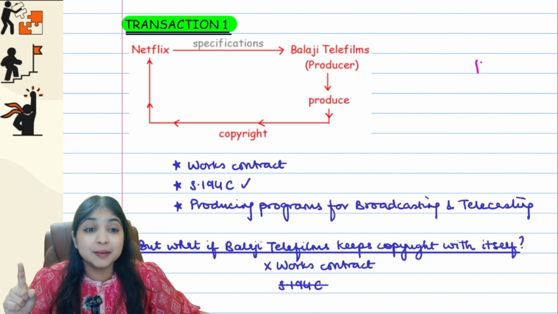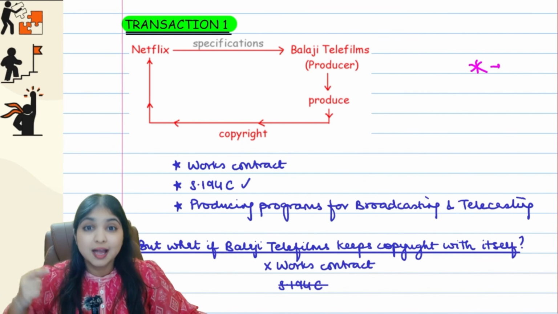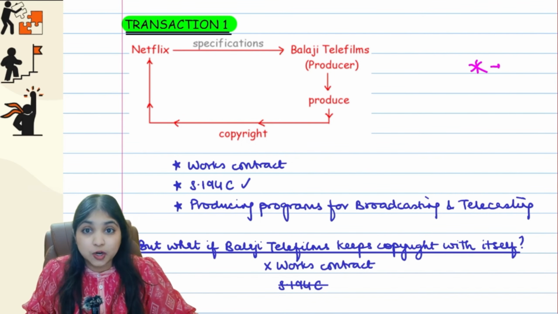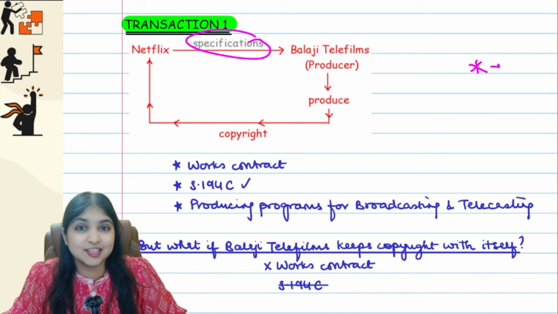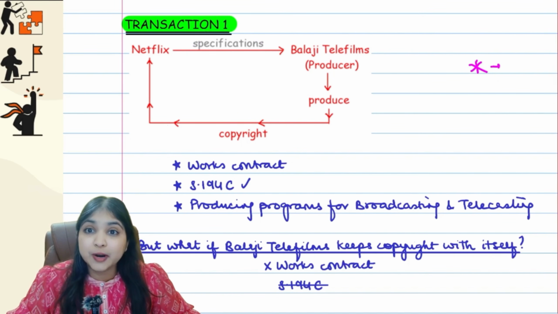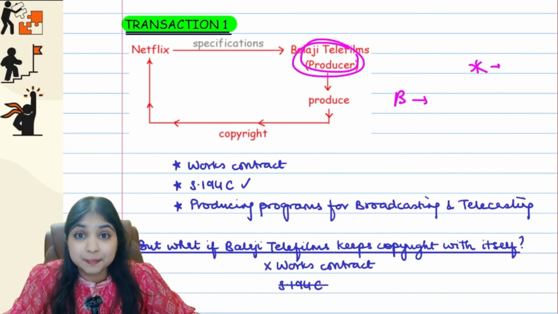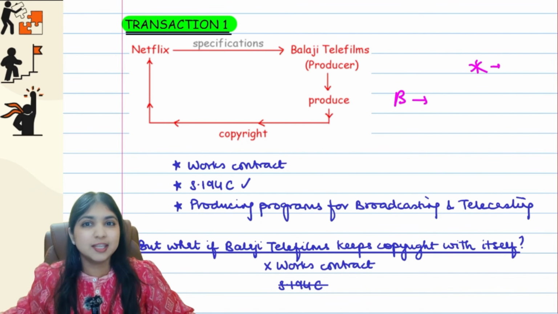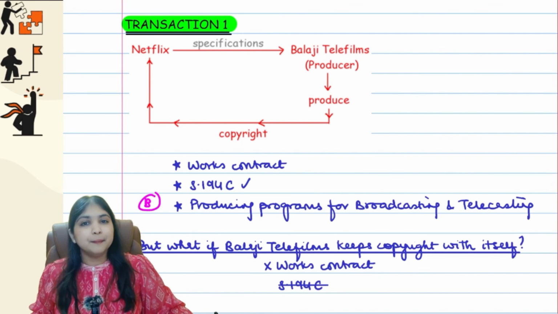It will not come under that important point. Remember, in the works contract definition, we had A, B, C, important point. The important point was that I or my associates are giving material or specifications, then that will become a works contract. But this situation over here will not come under the important point because only specifications are given. Material is not given over here. This will come under point B. B is broadcasting, telecasting, producing programs for broadcasting and telecasting. Don't you think the producer over here has produced a program simply for Netflix to broadcast and telecast on their channel? So therefore, this is a works contract, but not under the important point, instead under point B.